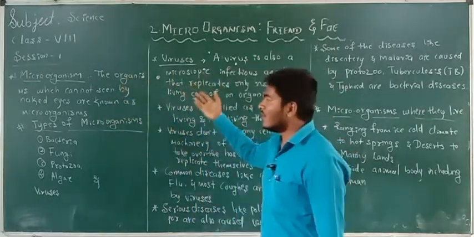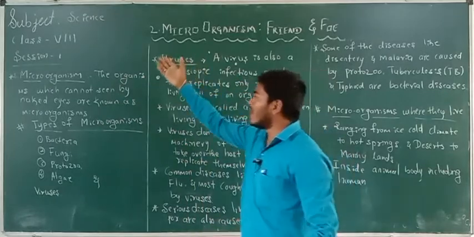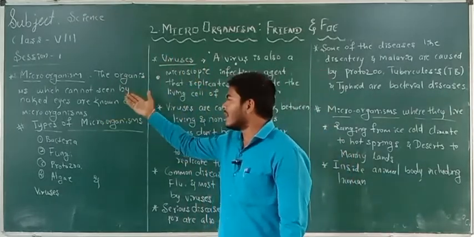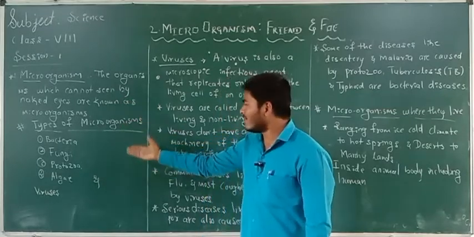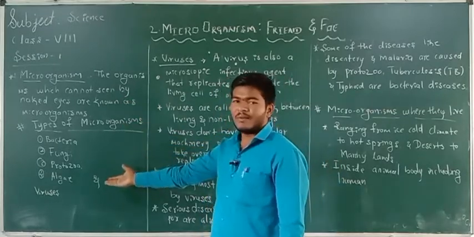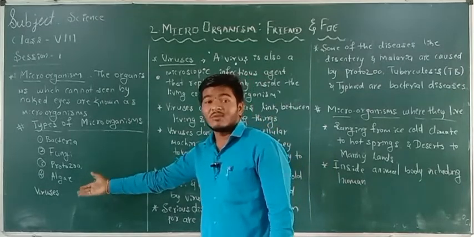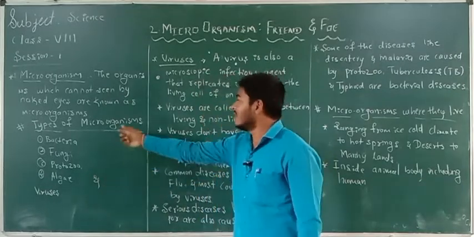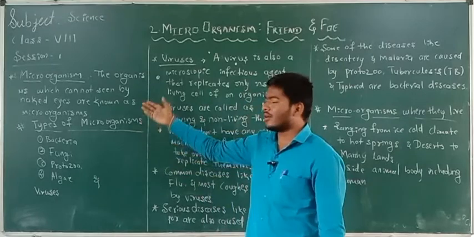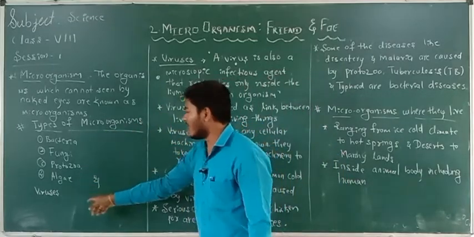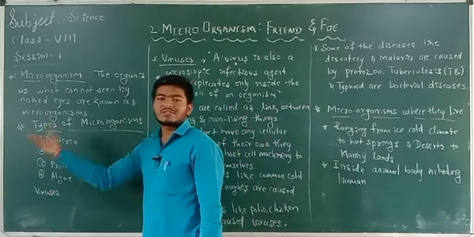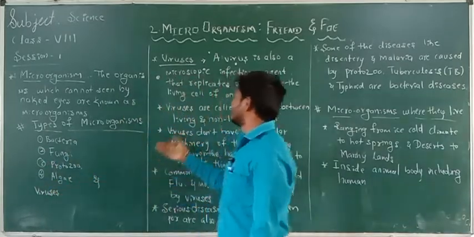Today in this chapter we are going to study what microorganisms are, what the types of microorganisms are, what bacteria, fungi, protozoa and algae are, then what viruses are. Listen here: in the types of microorganisms we are going to consider bacteria, fungi, protozoa and algae, but not virus. Why? We will continue in today's session.